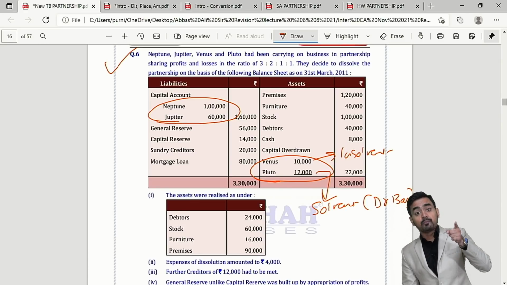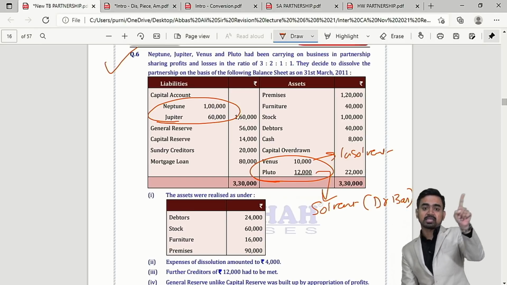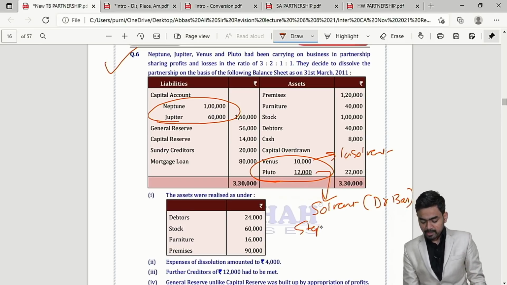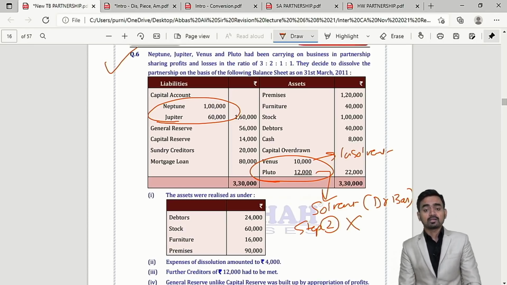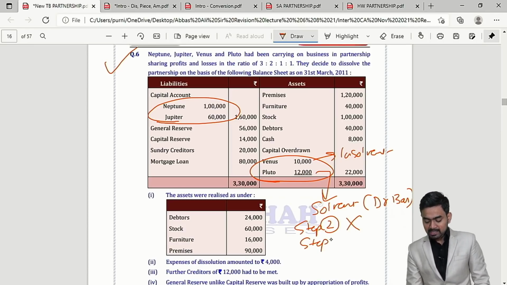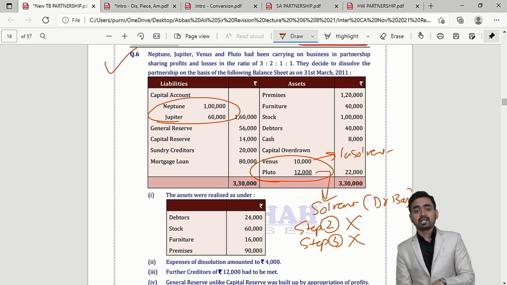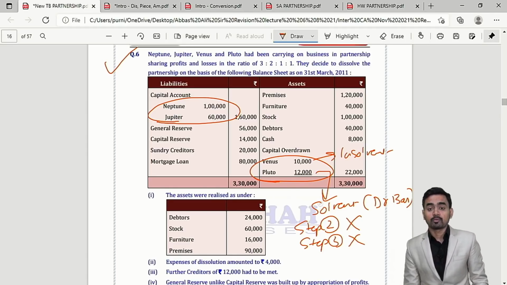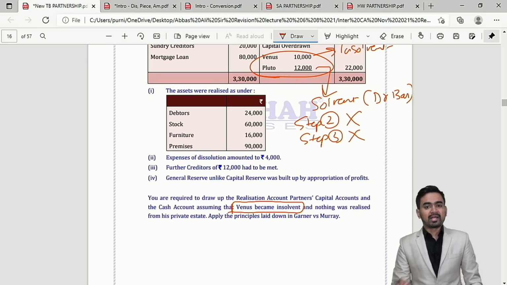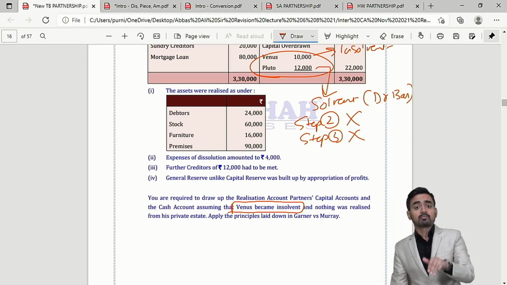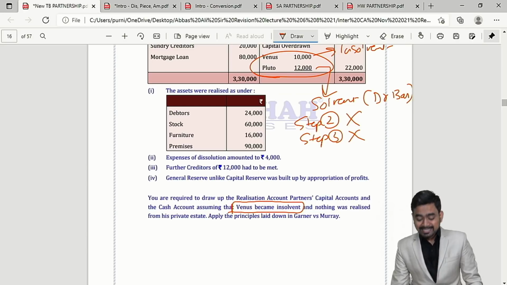So he will bring realization loss in step number 1, but in step number 2 he will not be considered for capital ratio, and hence in step number 3 the solvent partner having debit balance will not bear any loss. Is it clear? Will not bear any loss. Please take care of this particular thing, bacho. So I hope my dear students you are clear with the important point of question number 6.